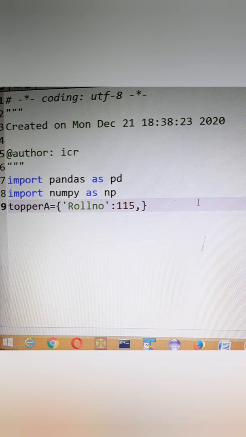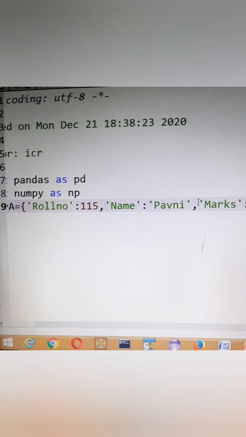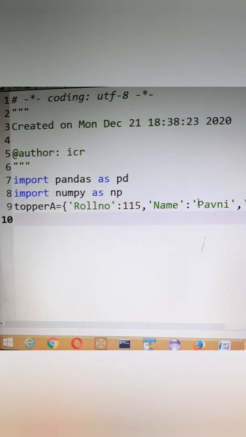Then after that we have name. These are the keys, as you know in dictionaries. And in name we are going to keep anything, and then marks. This is one dictionary. I'll be creating two more dictionaries.